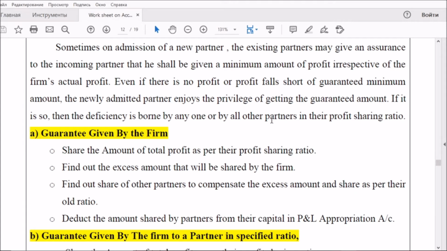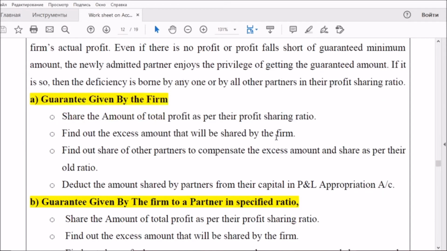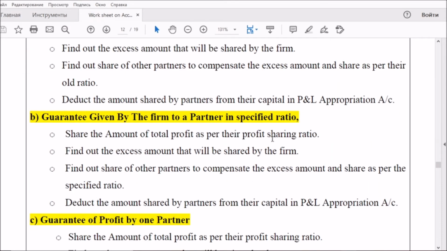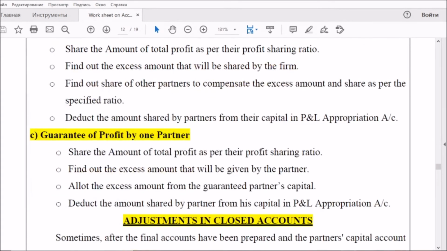That is the first case, if the guarantee is given by the firm. Again, if the guarantee is given by the firm in a specific ratio, the total profit will be shared, and the difference amount will be borne by the old partners in the specified ratio. And if the guarantee is given by only one partner, all the deficiency amount will be suffered by that partner, and he will give the guaranteed partner the difference.